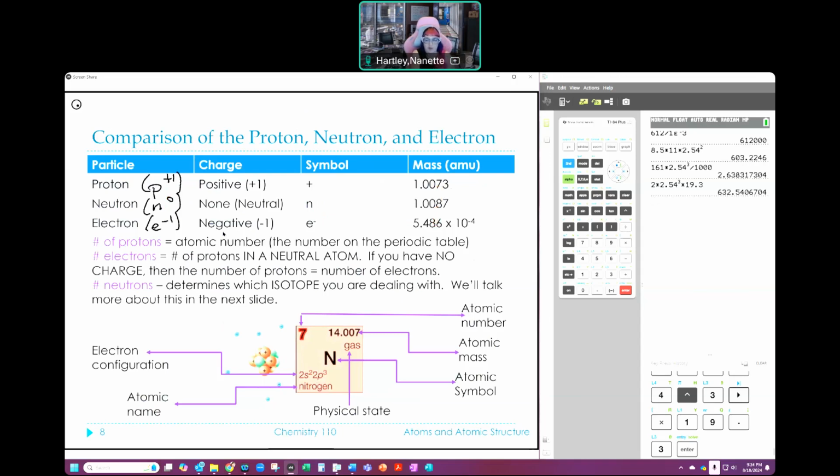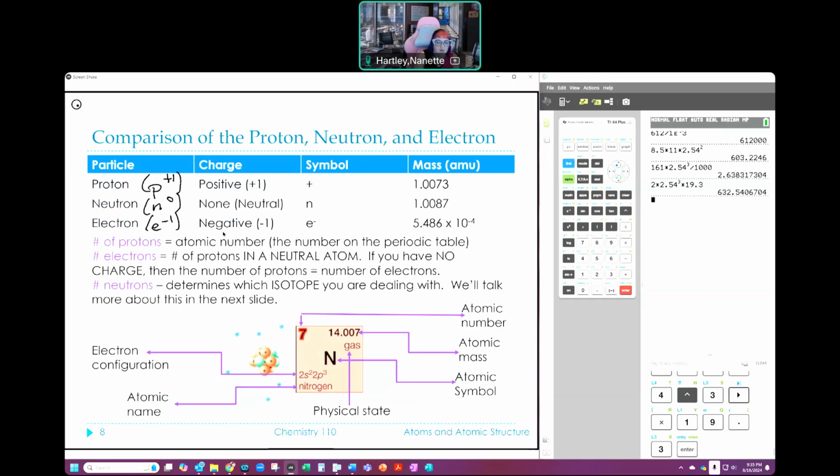All of these things that we've been talking about actually have real meaning to us as we start to study chemistry. Okay, the number of protons, those positive charges in the middle of that atom, determine what element we're looking at. So if I know the number of protons, I know the element that I'm talking about.